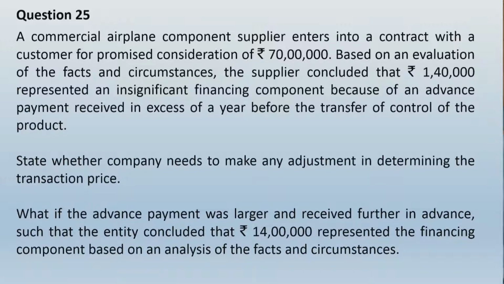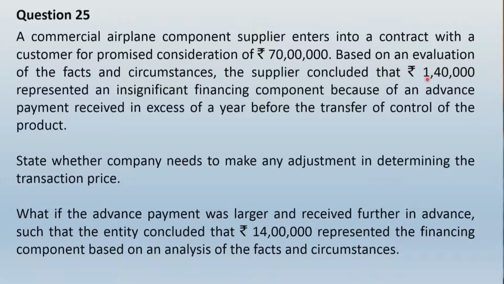Now friends, if you can observe this scenario, in the first case in the question, there was an advance made by the customer to the supplier and it was concluded by the supplier that 1,40,000 represented an insignificant financing component because of that advance.